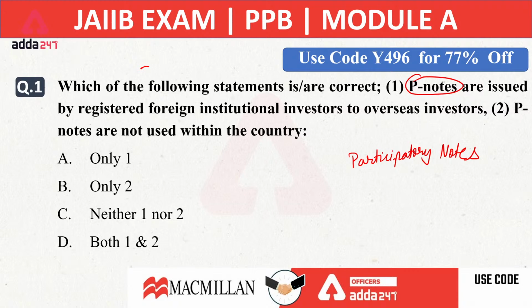What they are asking: P notes are issued by registered foreign institutional investors to overseas investors. And the second statement is saying P notes are not used within the country. So what will be the right answer? Only one, only two, neither one or two, both one and two? We are asking about the correct statement which is related to participatory notes. A, B, C, D. What will be the right answer?